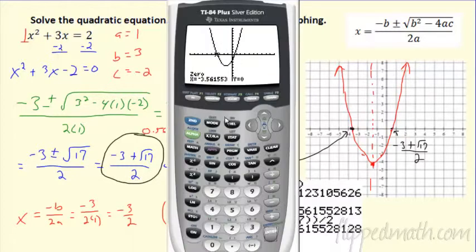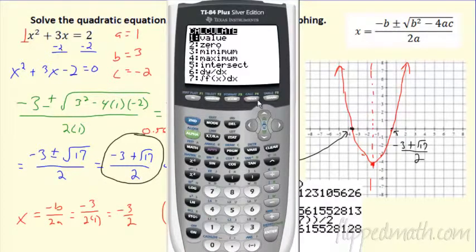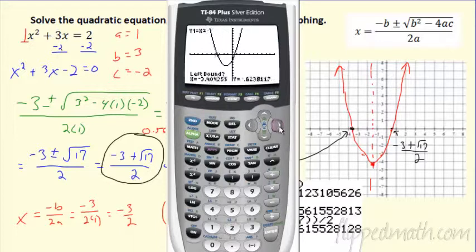Can I go back and find the other one? Sure, do the same thing. Go back to second trace. We're finding the zeros, and now come over to this root. So again, I come up on this root over here. That's where I think it is, and it wants the left boundary, so hit left like 3 times. And again, it's not up or down, it's only left or right. I don't care if it's above or below. I'm going left and right of the root. So now the right boundary, hit right a couple times. Then guess it. Boom, 0.561.